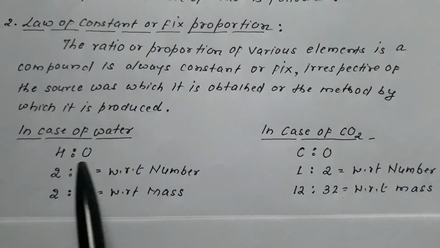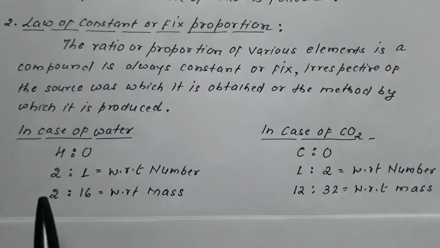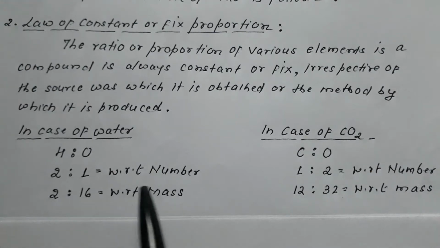What is the ratio of hydrogen to oxygen? With respect to number, it is 2:1. 2 hydrogen to 1 oxygen is the ratio with respect to number. Now if we compare it with respect to mass, the mass of hydrogen is 1 into 2, 2. The weight of oxygen is 16. So it is 2:16 with respect to mass.